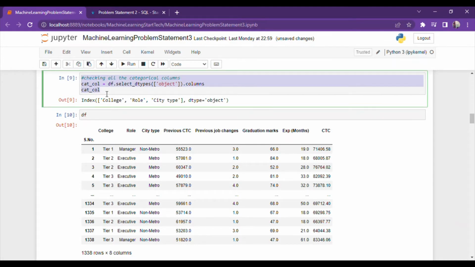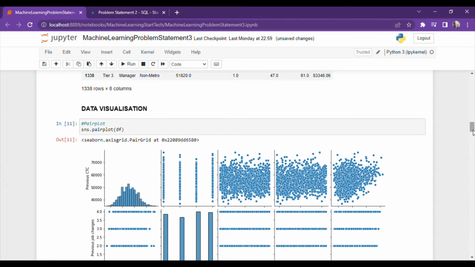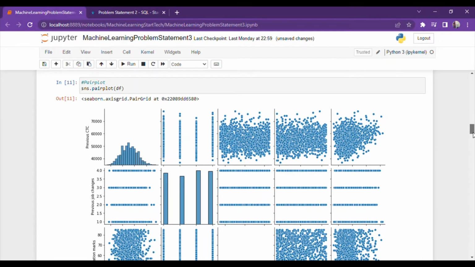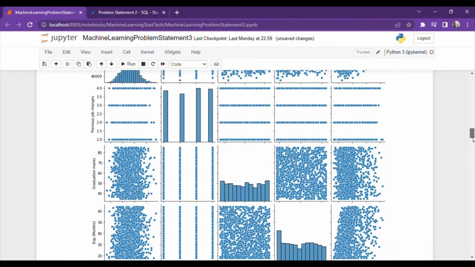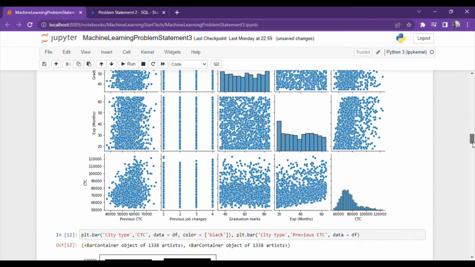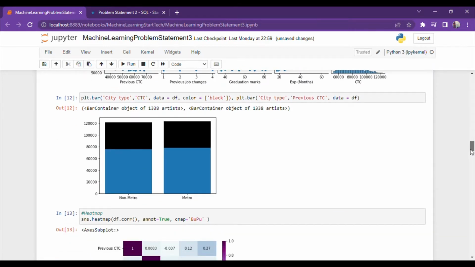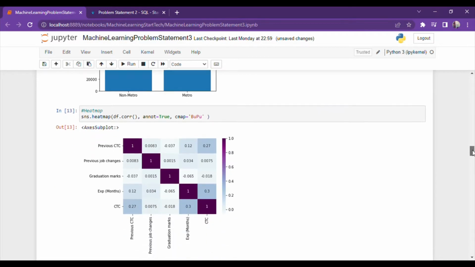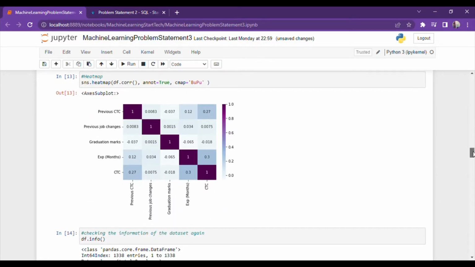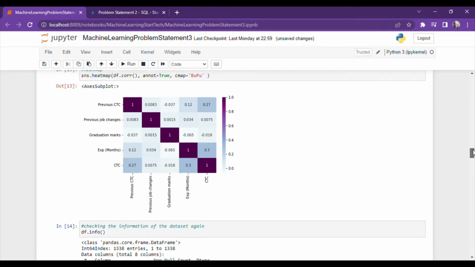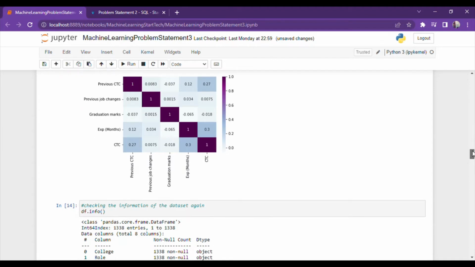We'll be checking all the categorical variables here, and now we visualize the data. Here's the pair plot for the numerical variables and a bar plot between CTC and previous CTC according to metro and non-metro cities. Here's a heat map. It describes the correlation of the data.